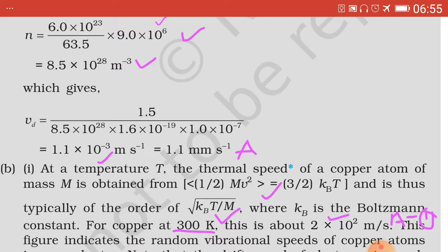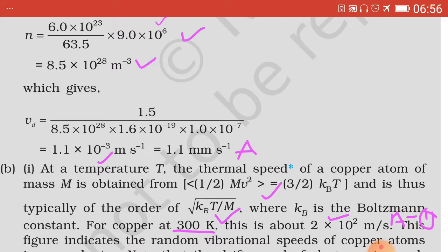Now at STP, that is temperature is taken 300 Kelvin, because 23 degrees centigrade plus 273 equal to 300 Kelvin, and substituting the values of kB, that is Boltzmann's constant, and this temperature, and if we calculate the given mass, then it will turn out to be equal to about 2 × 10^2 meter per second, which has been tick marked.